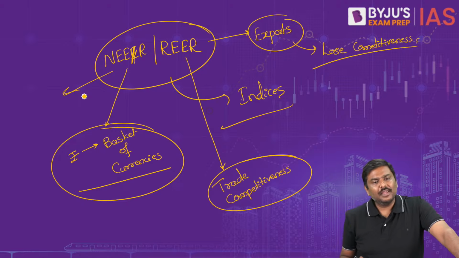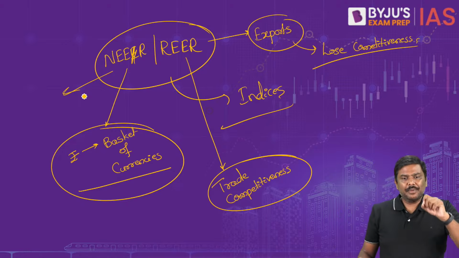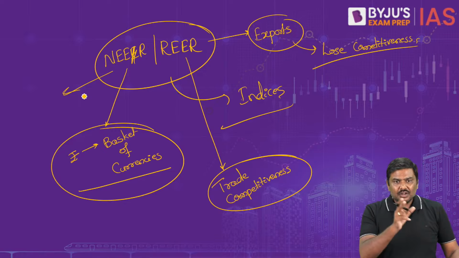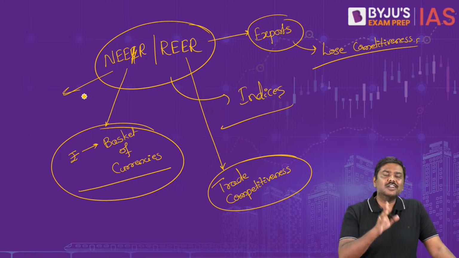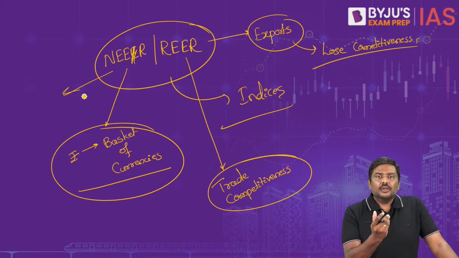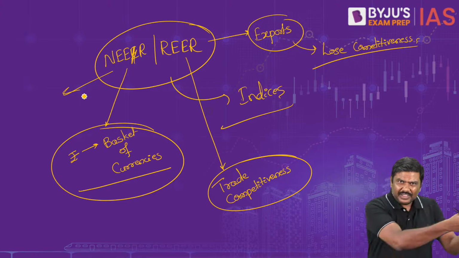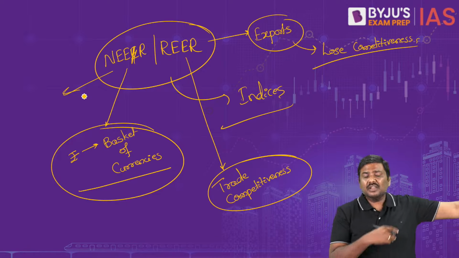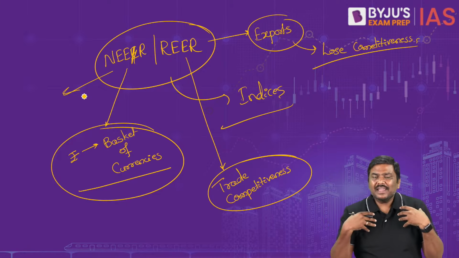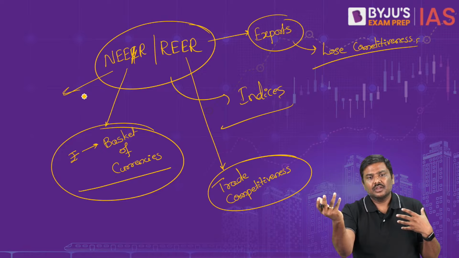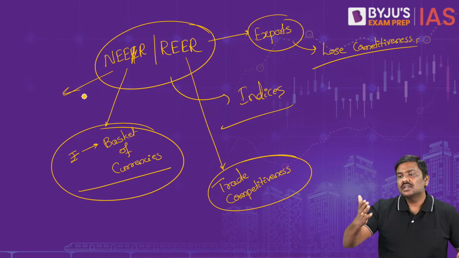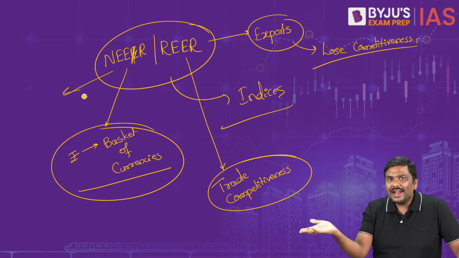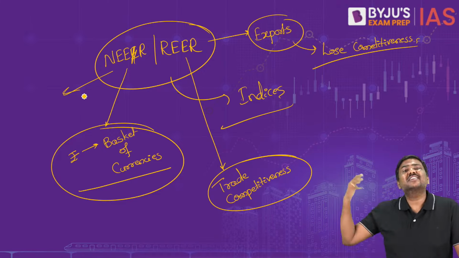RoDTEP, the last concept I'll take up now. RoDTEP, remission of duties and taxes on export products. Under RoDTEP, generally the argument is that when the exporter purchases certain goods, taxes will be imposed, but if they are out of GST, the buyer will not be given tax credit. So in that case, the taxes get transferred into the market price and sent to the international market, or exported.